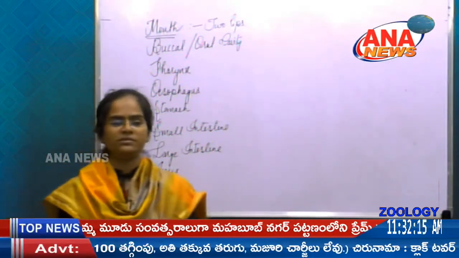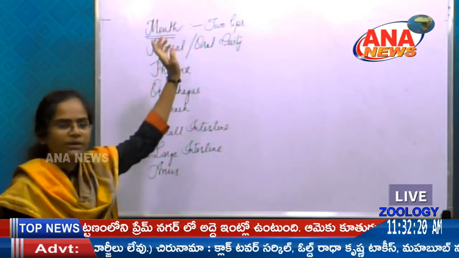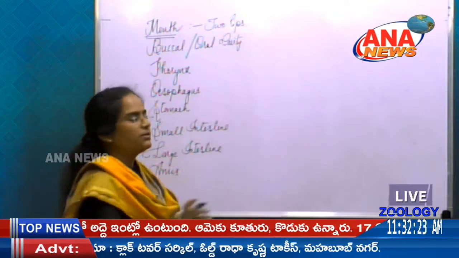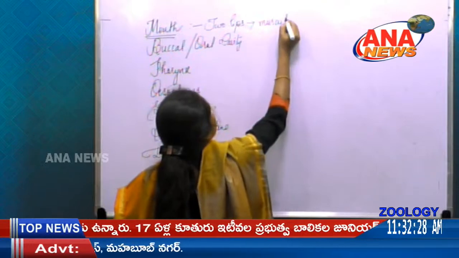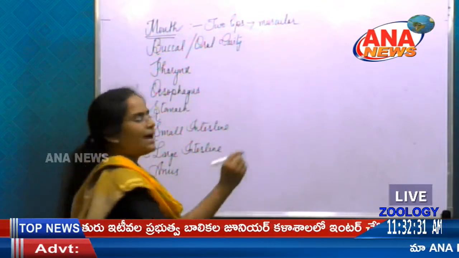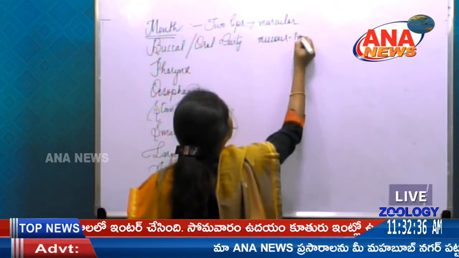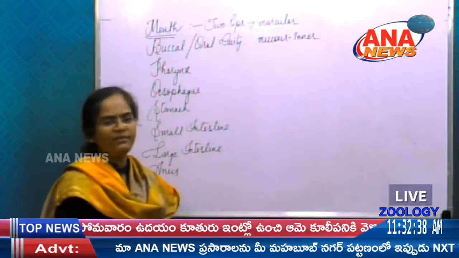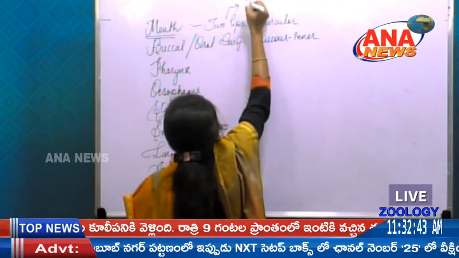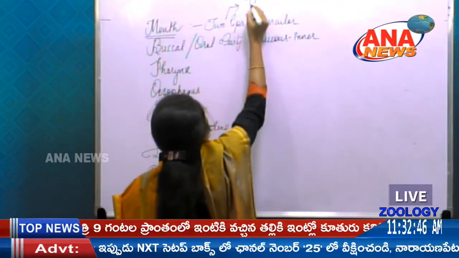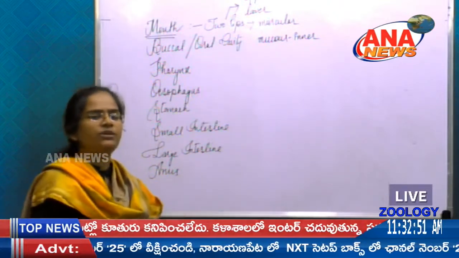So continuing about this, the first part of the alimentary canal is nothing but the mouth. It is covered with two lips. These two lips are muscular, and they are covered by mucus in the inner region. The two lips are the upper lip and the lower lip. So what is the use of the mouth here?